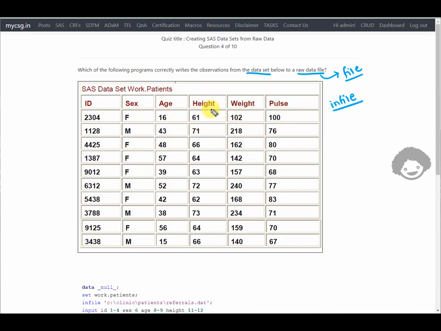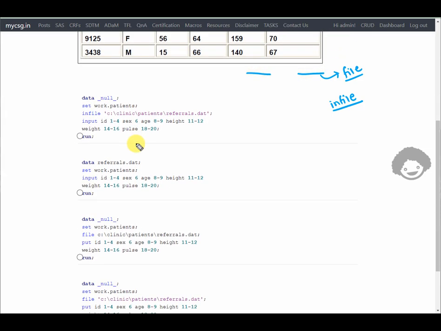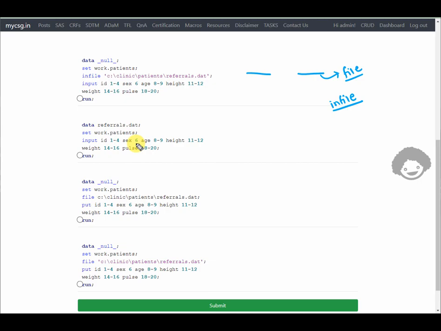So out of which age, height, weight, and pulse are numeric variables. ID could be character or numeric. Sex is a character variable. So let us go through the options and see which of the options have the file statement.